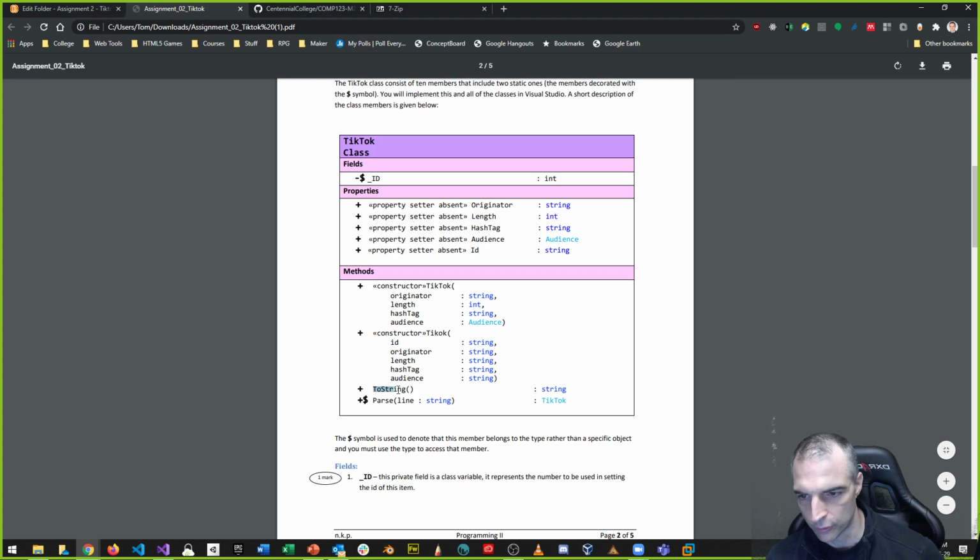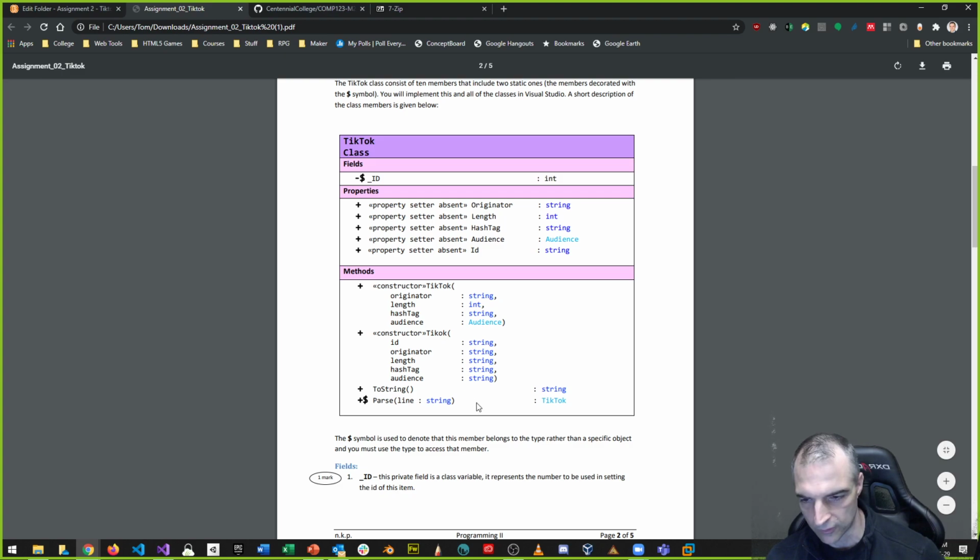Now we have the overloaded toString method, which you must do, as well as something called a parse method. Okay, here's the parse method. It says the $ sign symbol is used to denote that a member belongs to the type rather than a specific object, and you must use this type to access that member. So what that means is that this, chances are, is one, and so is this. This is a private, from what it looks like, a private static field. And this looks like one with a $ sign, and this looks like a public static method. All right, so that's what these two look like.